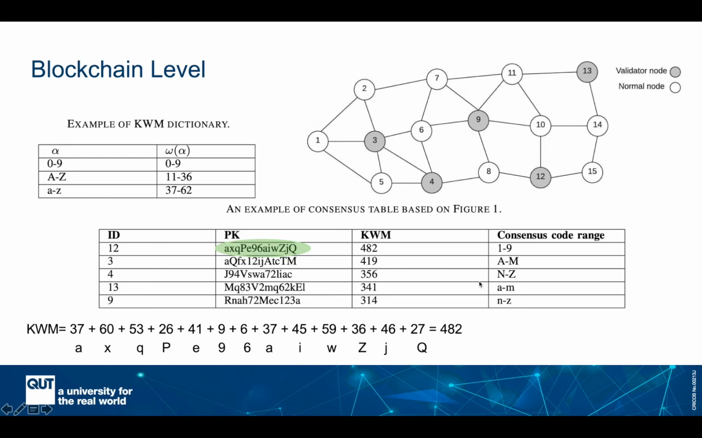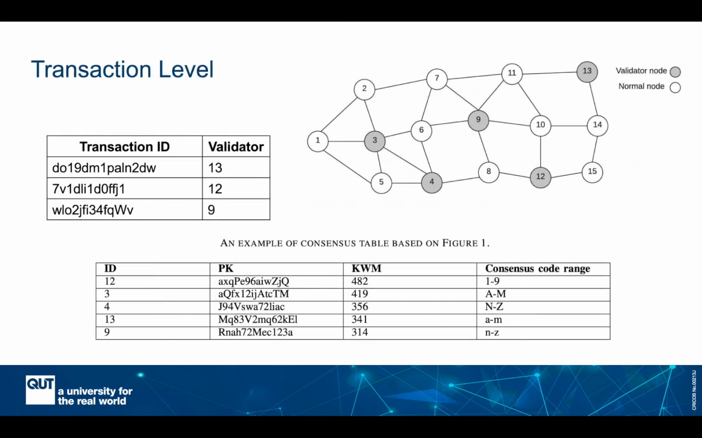The way it works is that the nodes will create an ordered list of the KWMs, and then the node with the highest value of the KWM would be allocated to the first consensus code range. And it will continue on allocating the nodes. So now let's go back to the transaction level. Whenever a node generates a transaction, we have allocated a consensus code range to each of these validators.